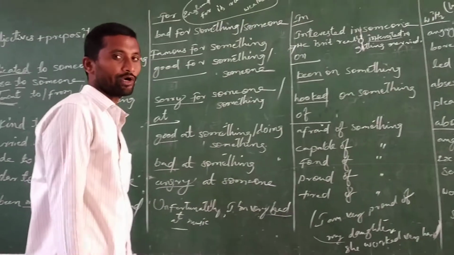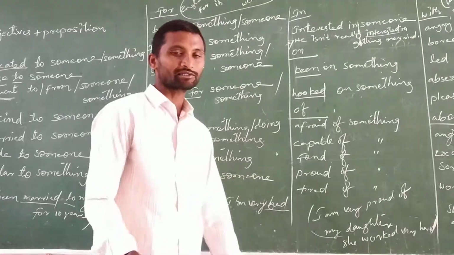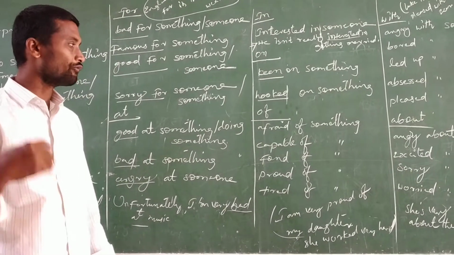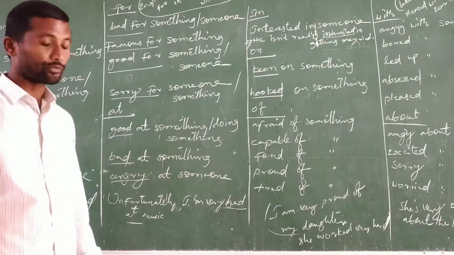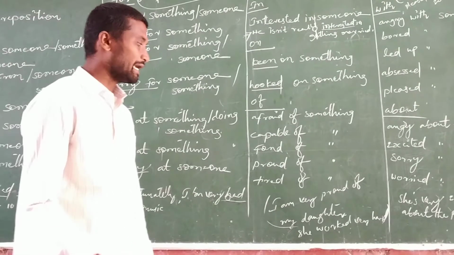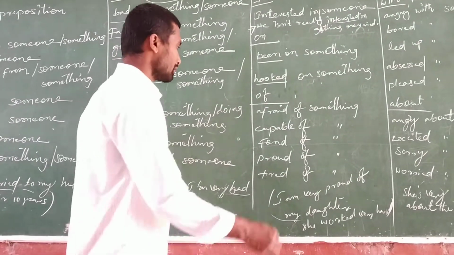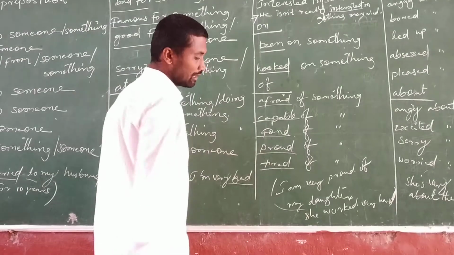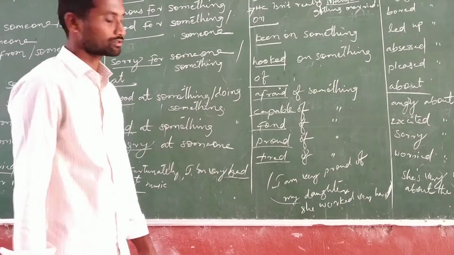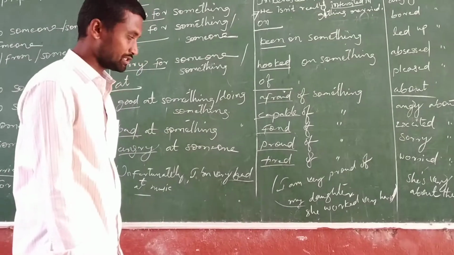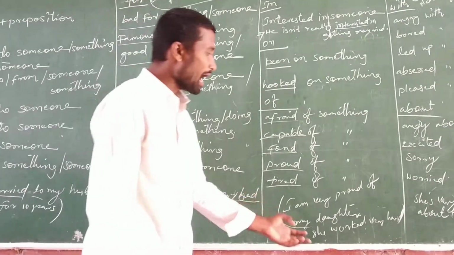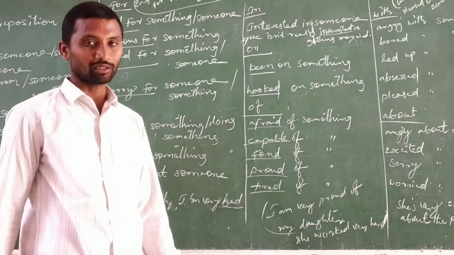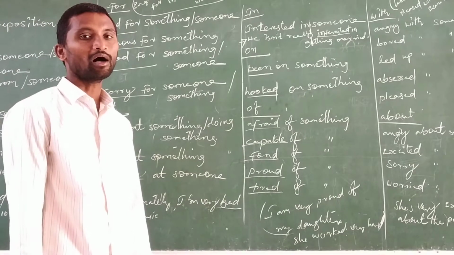Next one is 'of'. Afraid of something or someone, capable of something or someone, fond of something or someone, proud of something or someone, tired of something or someone. Afraid, capable, fond, proud, tired, all these are adjectives, and 'of' is a preposition. For example: I am very proud of my daughter. She worked very hard.